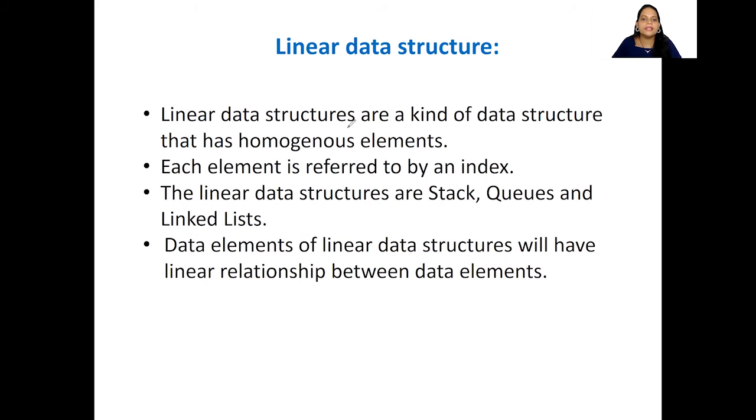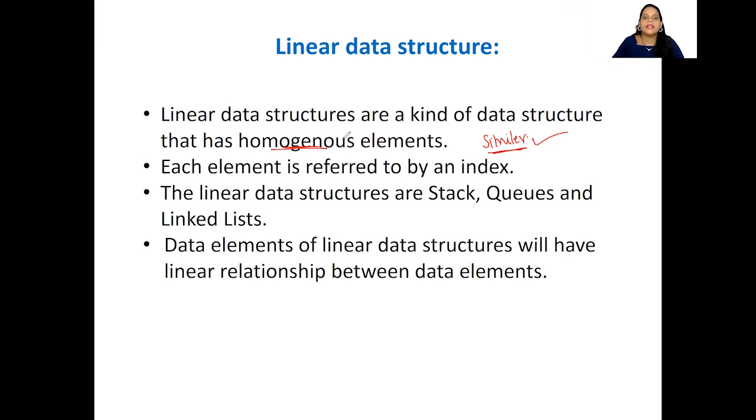A linear data structure is a kind of data structure that has homogeneous elements, nothing but similar data types. We are grouping different data here, but all these data should have a similar data type. It cannot be different. So this is our linear data structure.